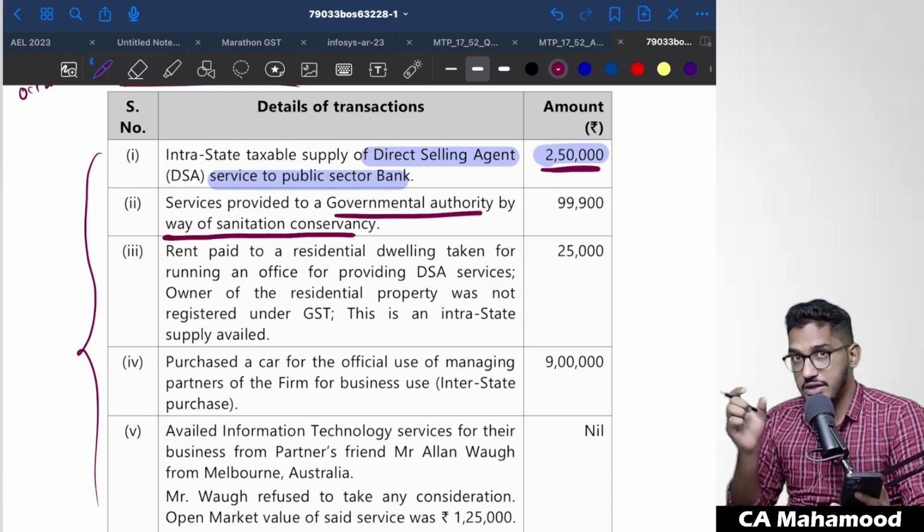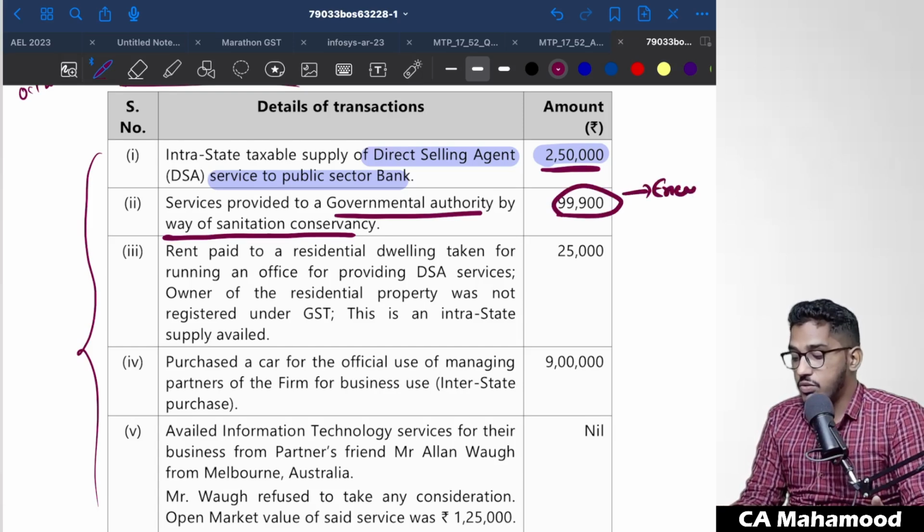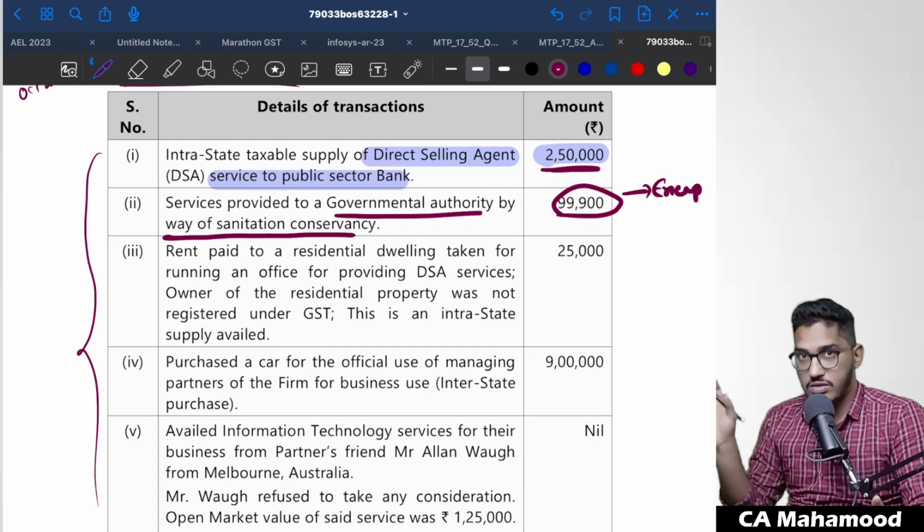Even this point I have covered in the amendments lecture, also when I uploaded that supplementary related video on YouTube. There also I have covered. This is an amendment. If you are providing services to a government authority by way of sanitation conservancy, this is given specifically in the exemption list. So this 99,900 is completely exempted. On this, no one is required to pay the taxes, neither the supplier nor the recipient, neither under forward charge mechanism nor under reverse charge mechanism.